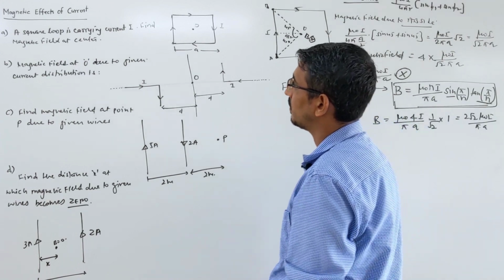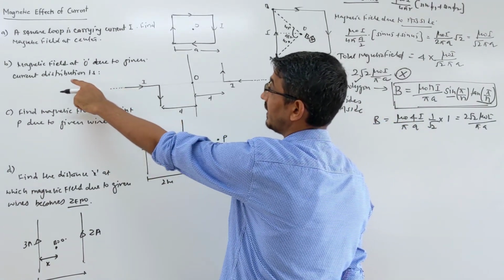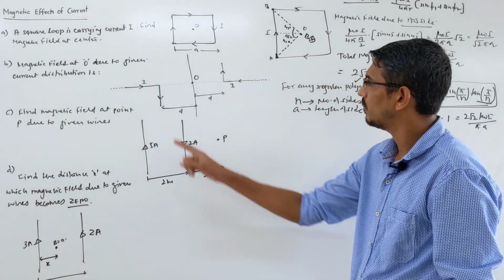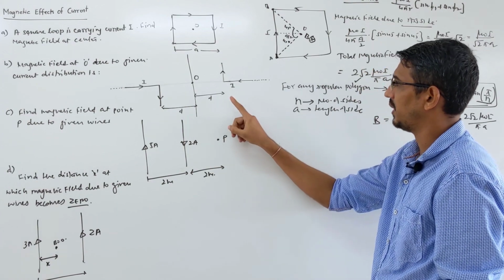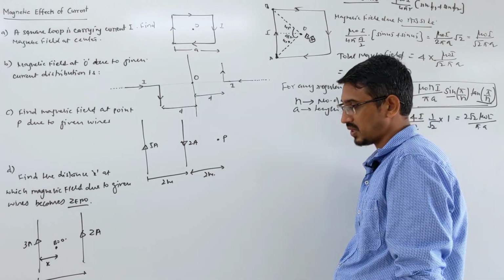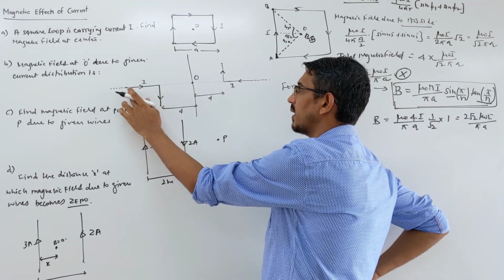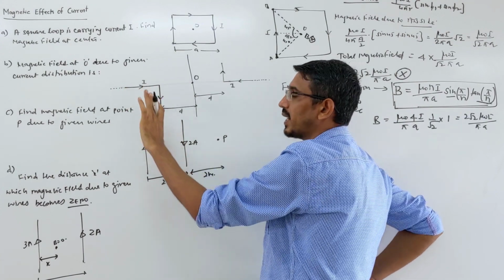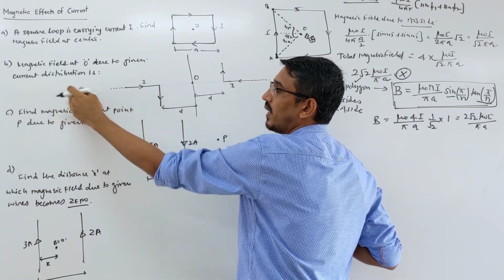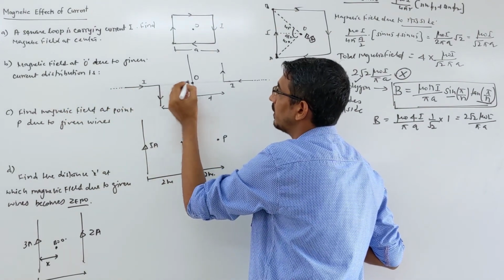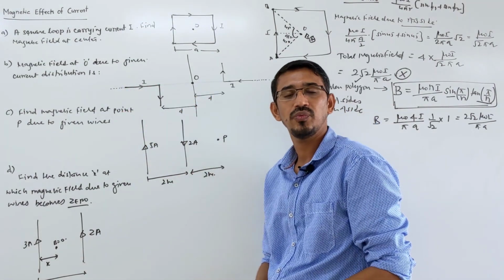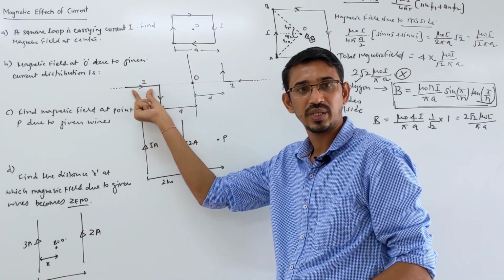Okay, let's see some more questions on wires. Look at the second question: the magnetic field at O due to the given current distribution is what? One wire is given here, one wire given here, current I flowing here, distances from the center are given, and they are asking what is the net magnetic field. So watch carefully, this wire is like an L-shaped wire. Part by part we do it. Look here, this wire is infinitely long. For this straight wire, this point is along the length of the wire, so the field due to that part is directly 0, correct.